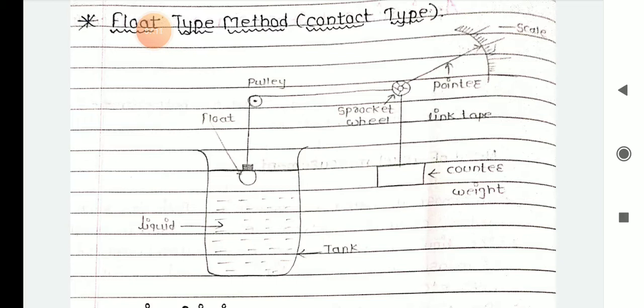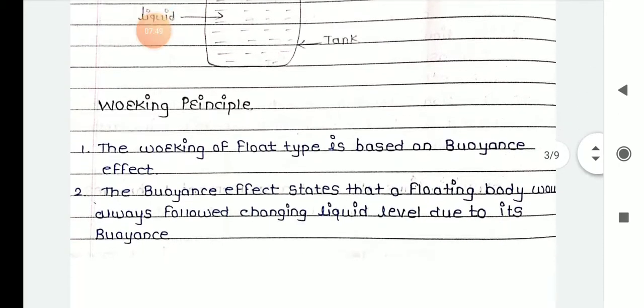Whenever you take one container, you can fill it with water and also insert that float. Once you insert that float, the level may increase or decrease depending on that floating body. Depending on the float, the liquid level changes. So that is called the buoyancy effect. That is the working principle of the float type or contact type method.